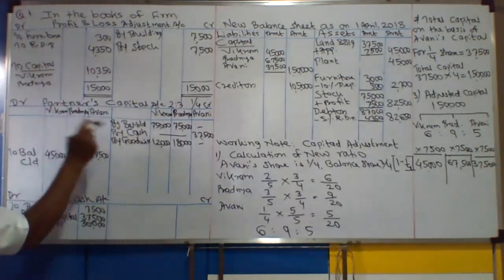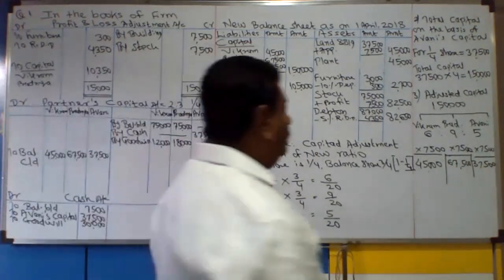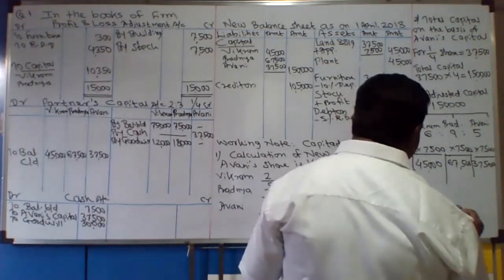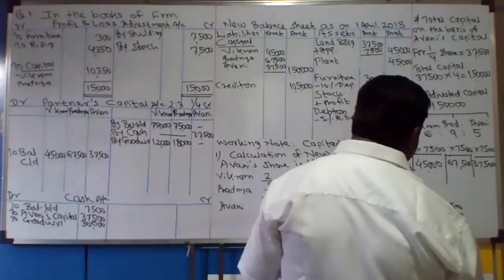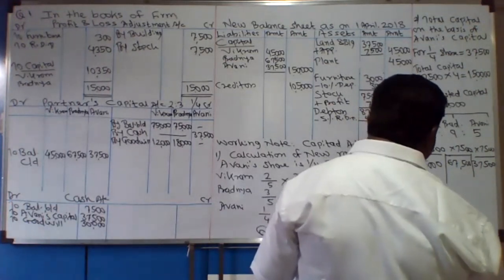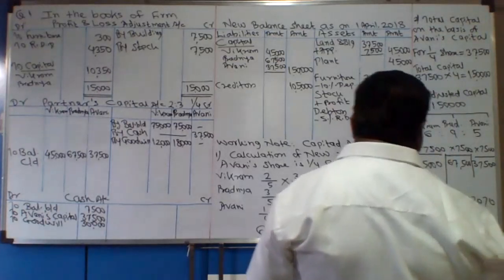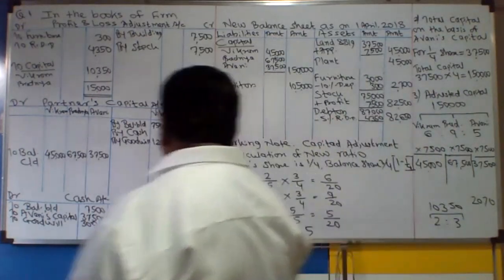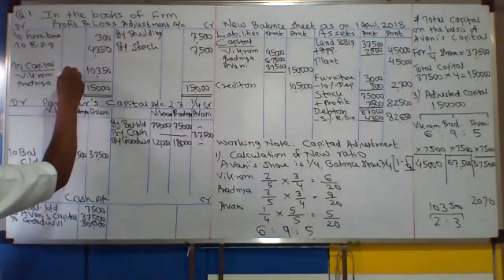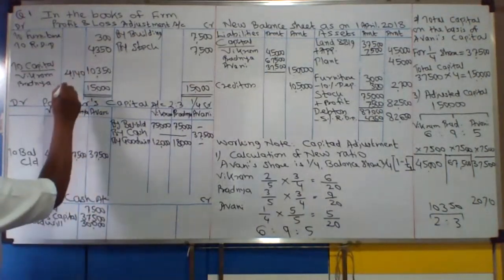Okay, and it is divided in the ratio 2:3. तो चलो डिवाइड करते हैं, 10,350 divided by 5, multiplied by 2 and 3. 5 से डिवाइड करने के बाद 2070, multiplied by 2, 4140, and multiplied by 3, 6210.